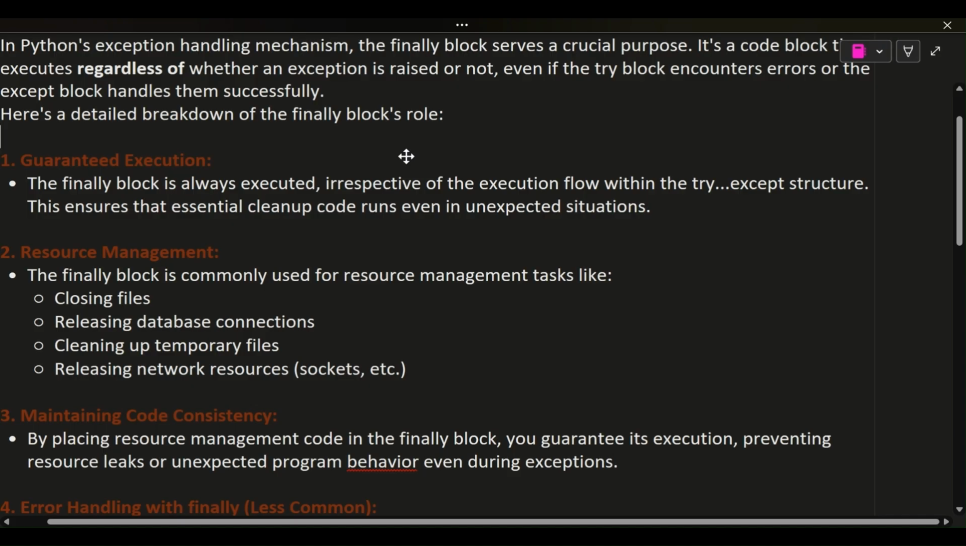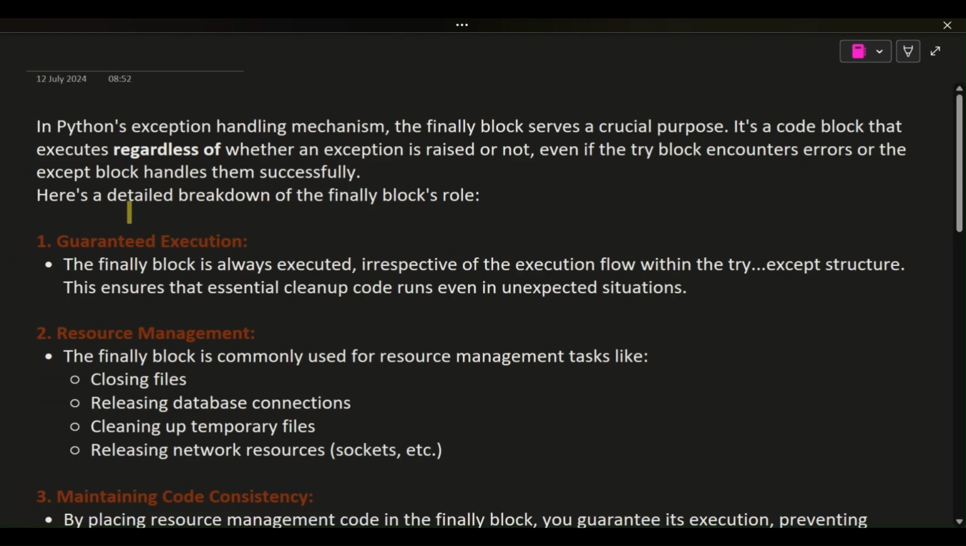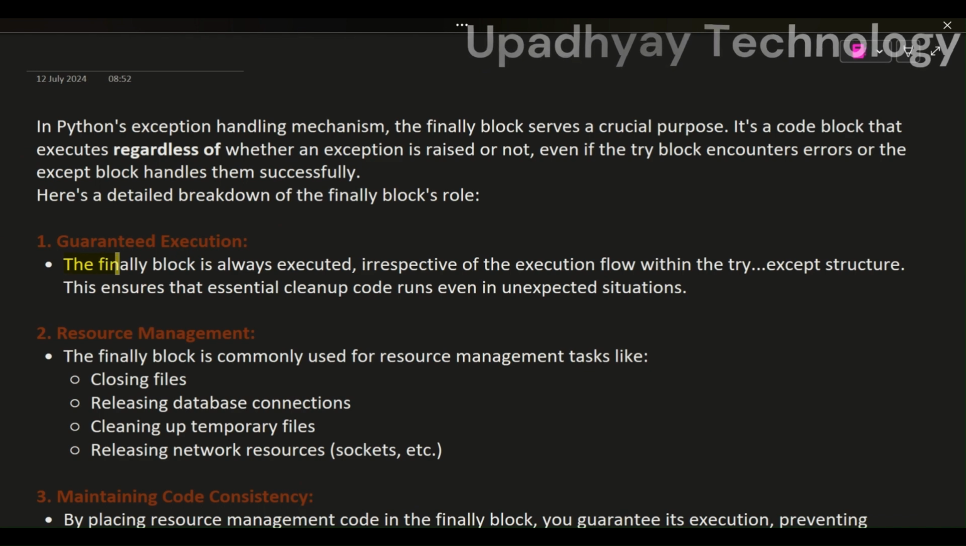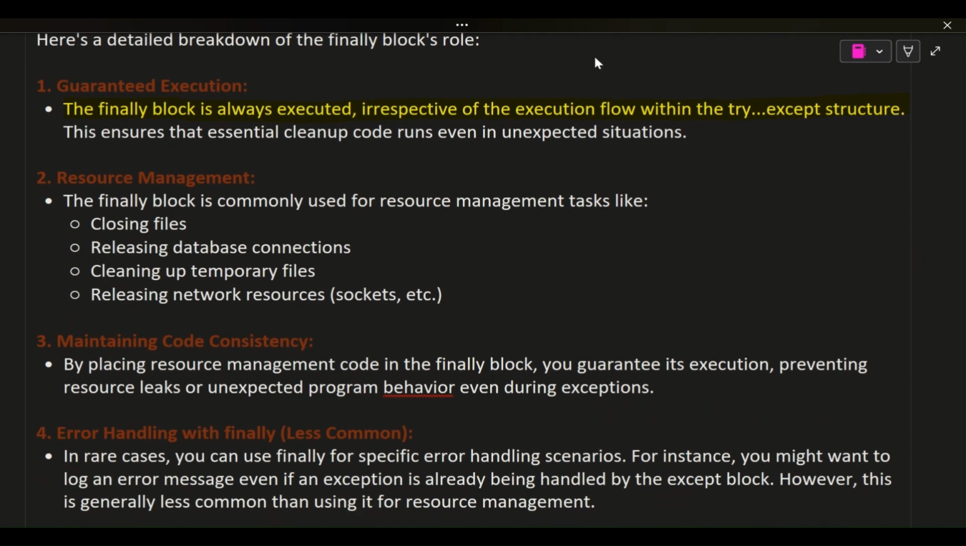In Python's exception handling mechanism, the finally block serves a crucial purpose. It's a code block that executes regardless of whether an exception is raised or not, even if the try block encounters errors or the except block handles them successfully. Here's a detailed breakdown of the finally block's role. 1. Guaranteed execution. The finally block is always executed, irrespective of the execution flow within the try-except structure. This ensures that essential cleanup code runs even in unexpected situations.